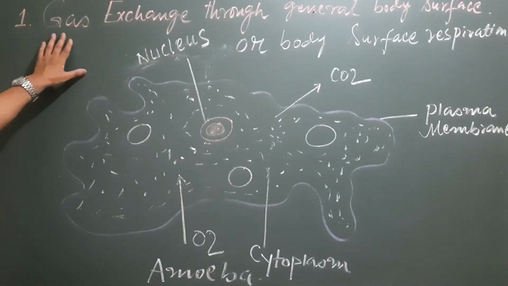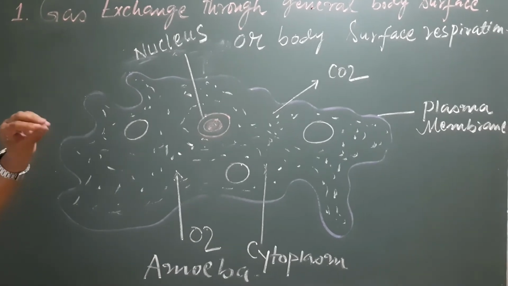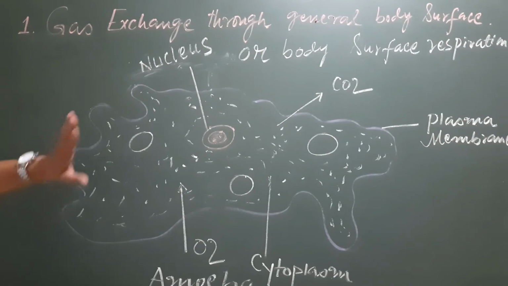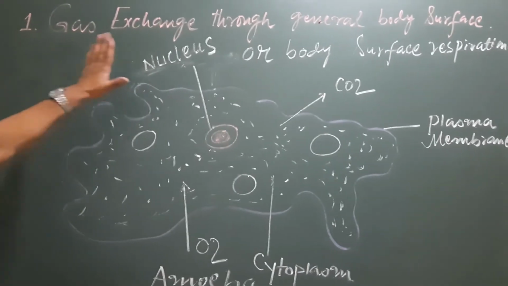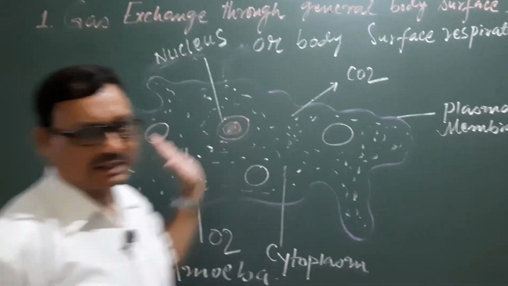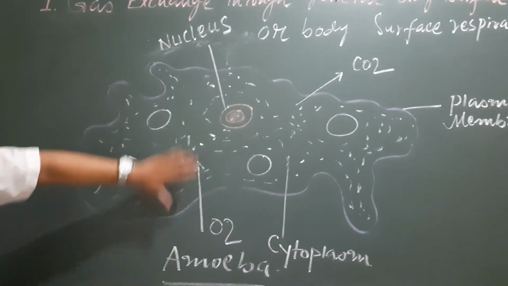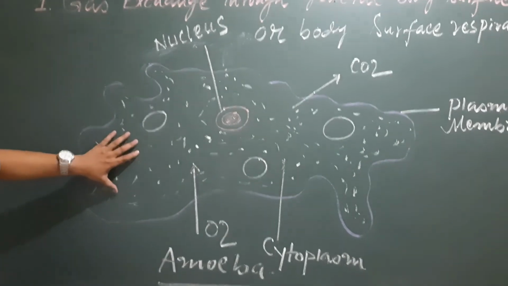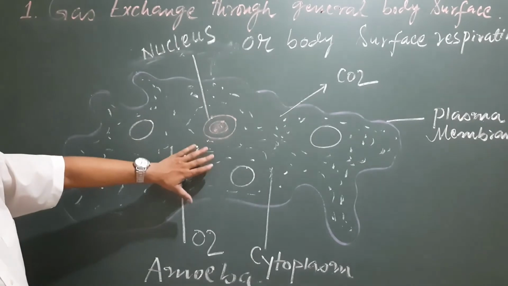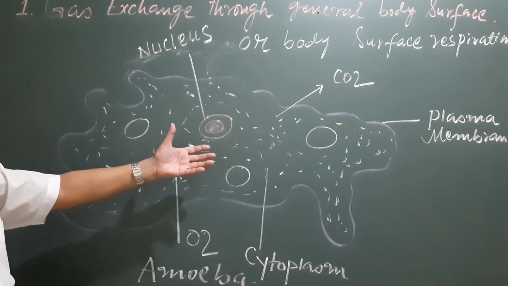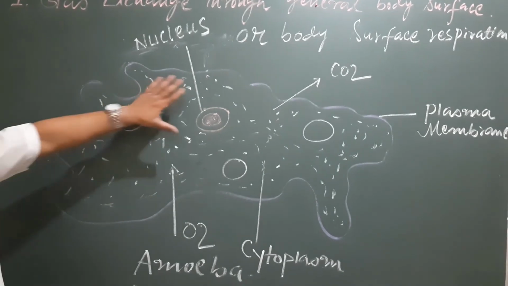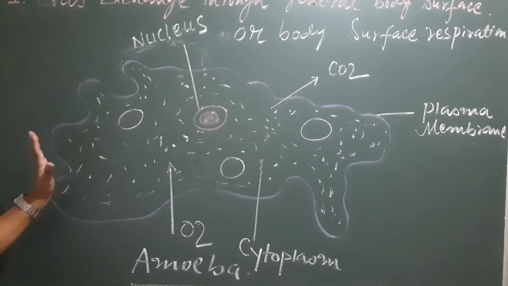Our first part in the context of exchange of gases is gaseous exchange through the general body surface. Here you may see this diagram of the amoeba. You are familiar that the amoeba is a unicellular organism and it can perform all the different vital life processes with the help of this unicellular structure.